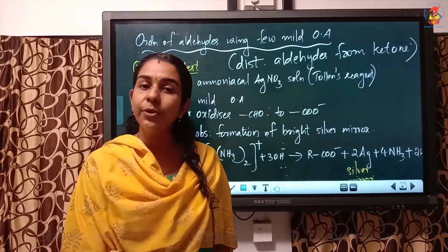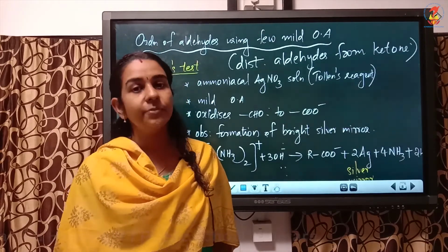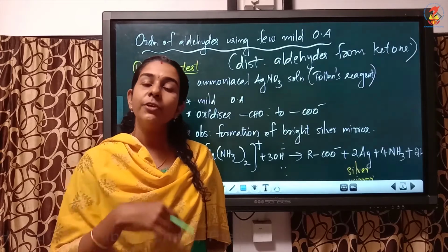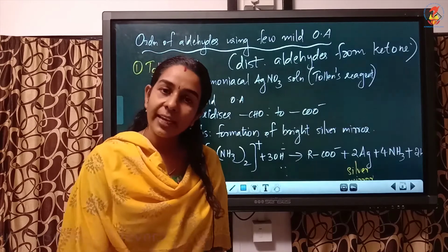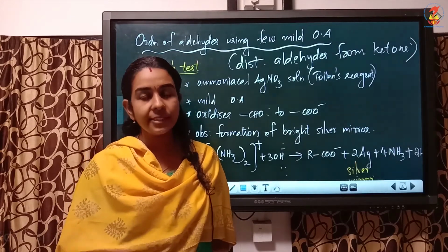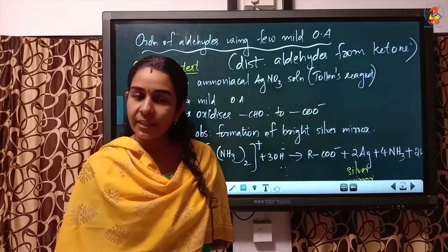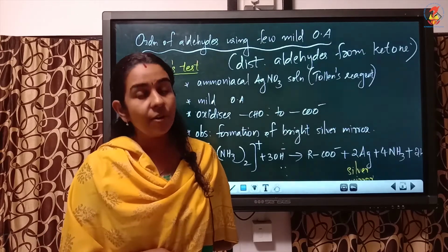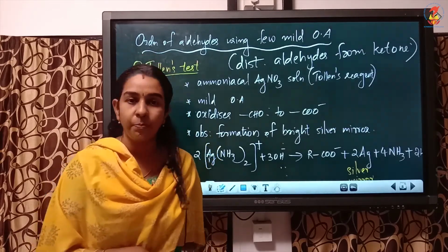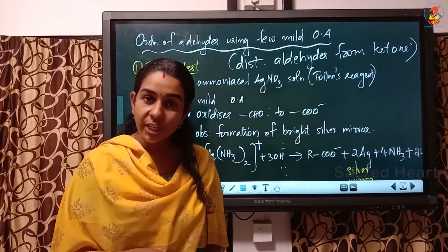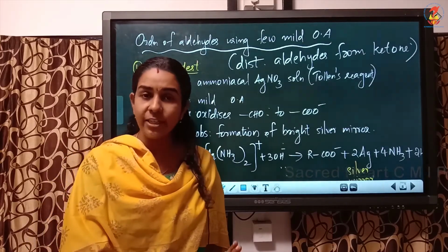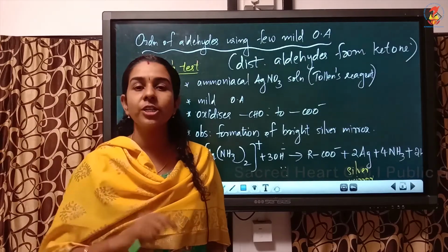Aldehyde will give an orange precipitate, acid won't. And to distinguish a ketone from an amine, amine won't give orange precipitate, but ketones can with 2,4-DNP.